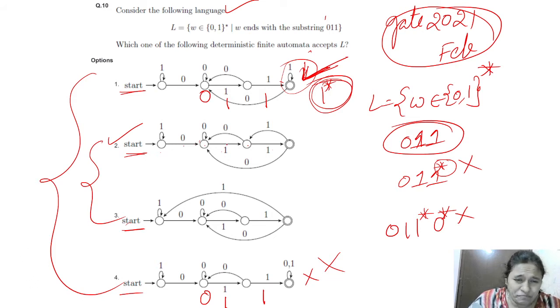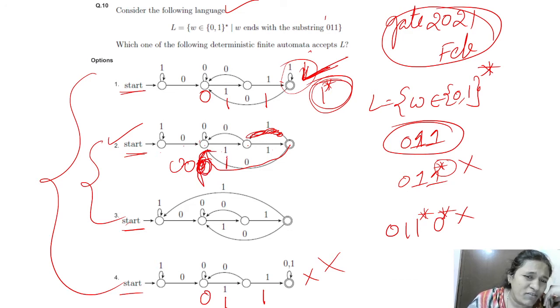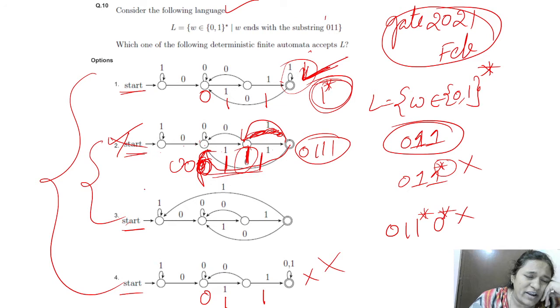There should not be any 1 coming here, because we have already made 0 1 1 as a substring. Here if any 0 is coming, we are sending it here. There is no problem because it is just any zeros, but 0 will be there at last. 0 is there here, 1 is there here. But if any 1 is coming, we send it here, that means one more 1 will be there, and it will become 0 1 1 1. It is also not the right answer.